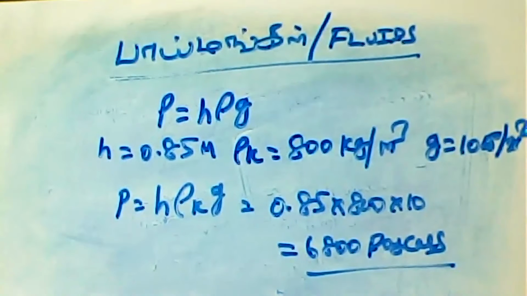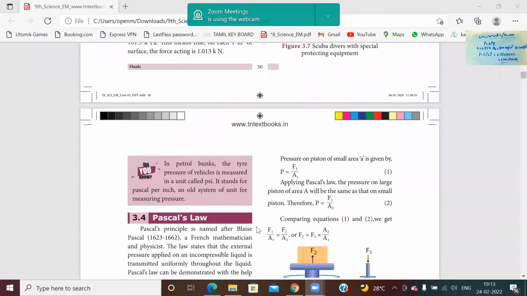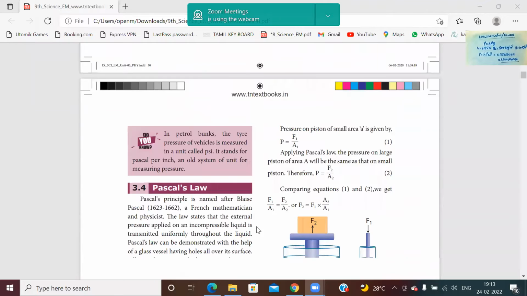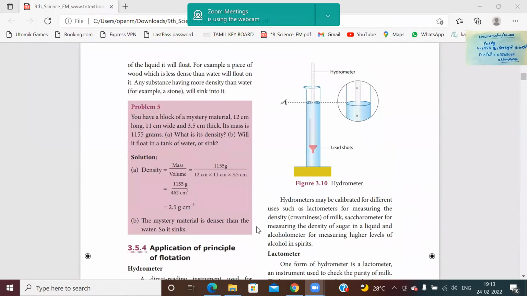Okay, next another sum also we will just calculate. Next, if you see, you have a block of mystery material of 12 centimeters long, 11 centimeters wide, and 3.5 centimeter thick.